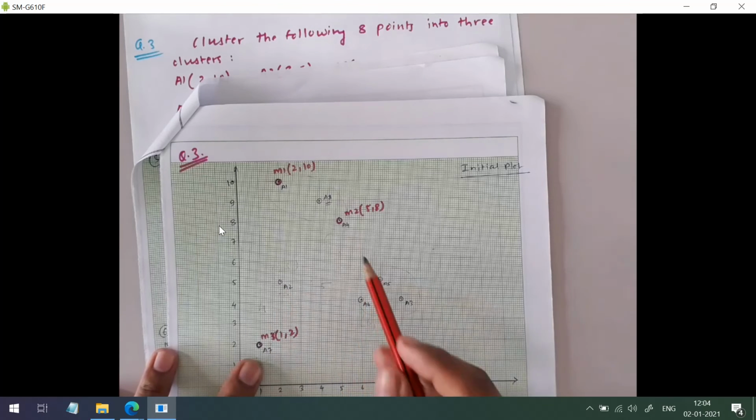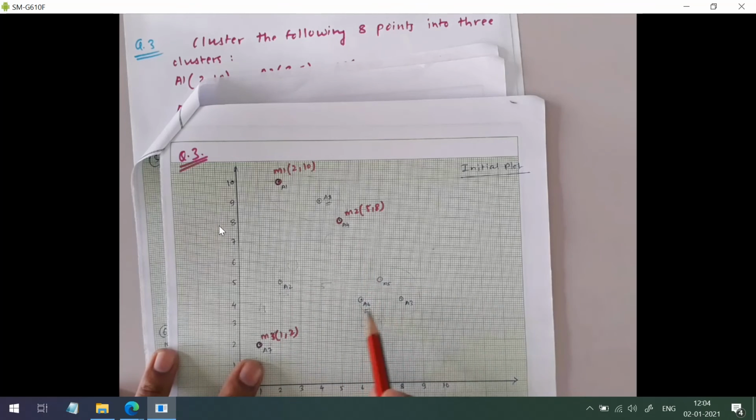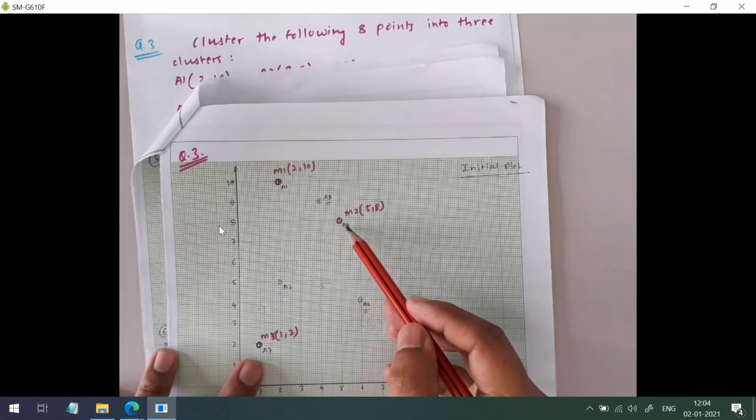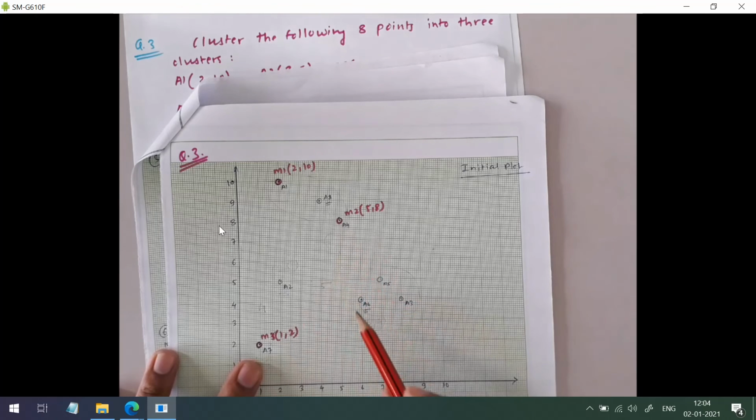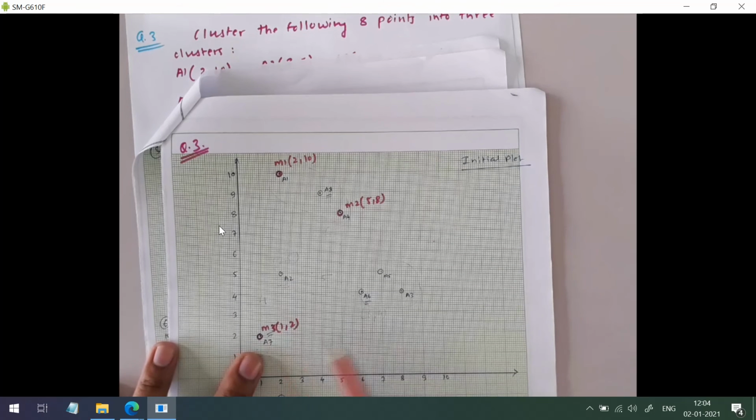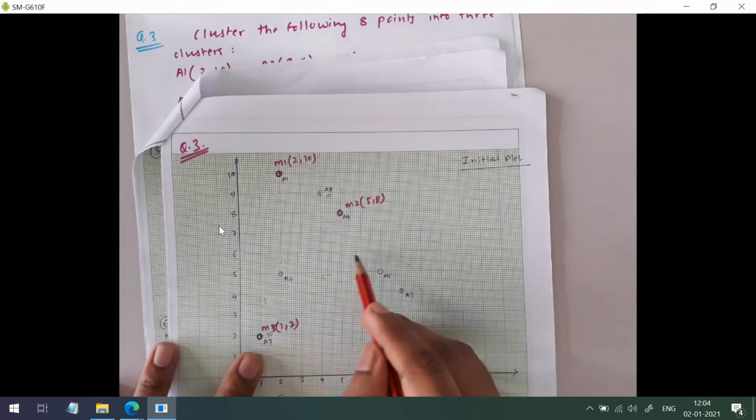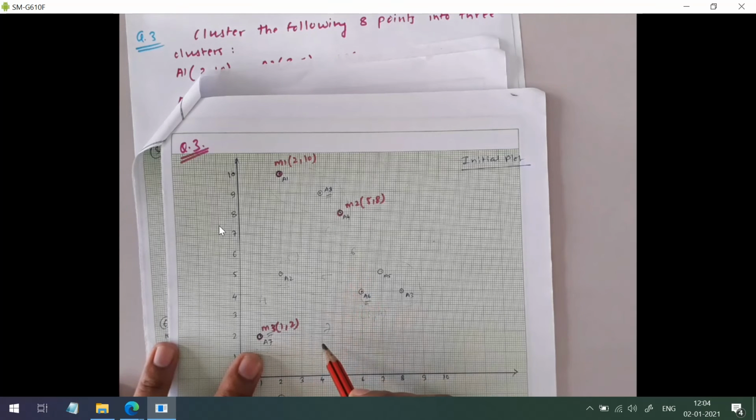Now we have to find whether A6 is closer to A4 or A7. So calculate the distance: 1, 2, 3, 4, 5. And what about 1, 2, 3, 4, 5? No, we want to find the distance from M3: 1, 2, 3, 4, 5, 6, 7. So here it was 6, here it was 7.